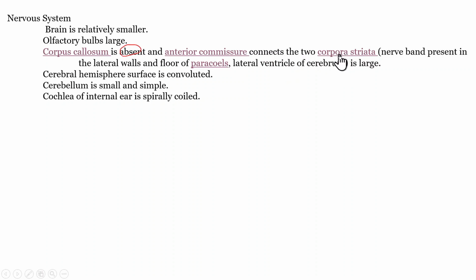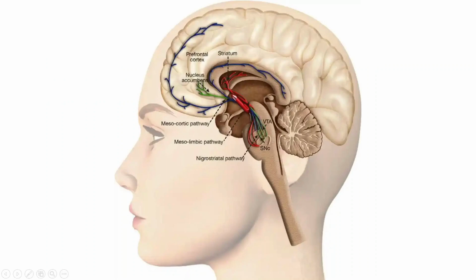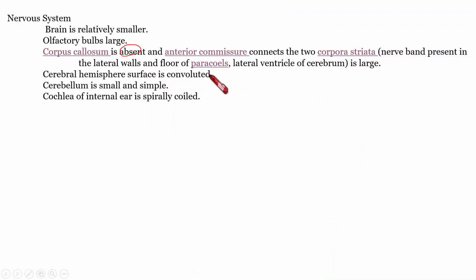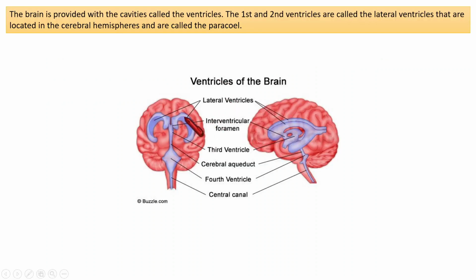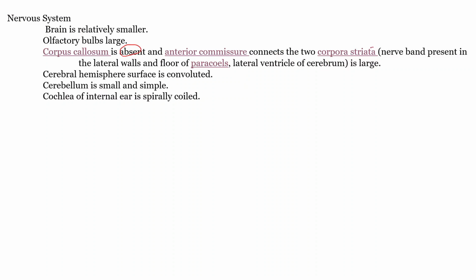Corpora striata means what? Corpora striata is again a nerve tract that we can see on the lateral wall as well as the floor of paracoels. Then what is paracoels? Paracoels is the common term that we give to the two lateral ventricles of the brain. The first and second ventricles of the brain together are called paracoels. Its lateral wall and its floor are lined by this corpora striata. It's a nerve band. So that is another feature.